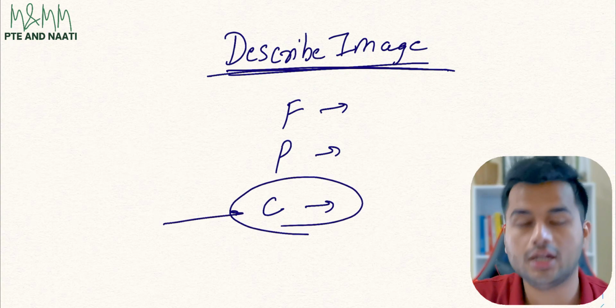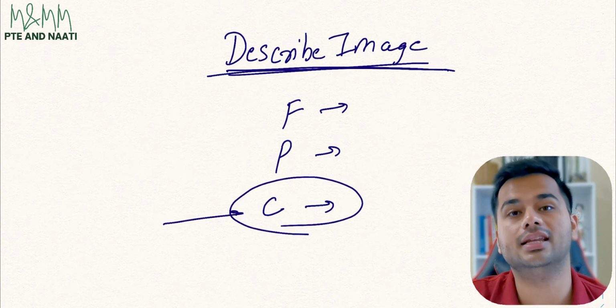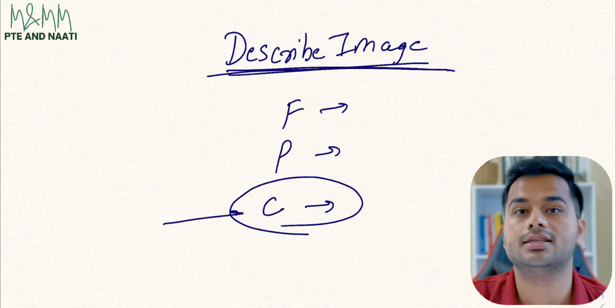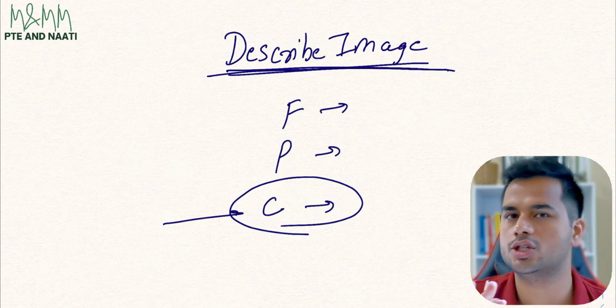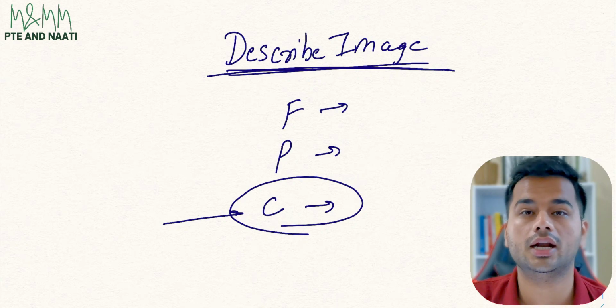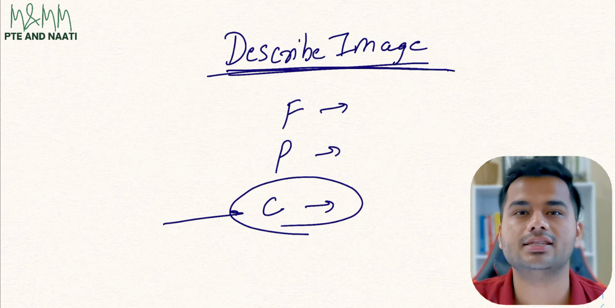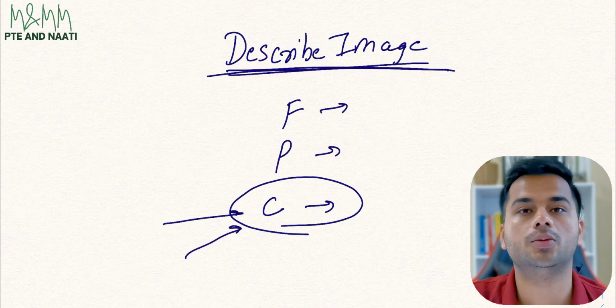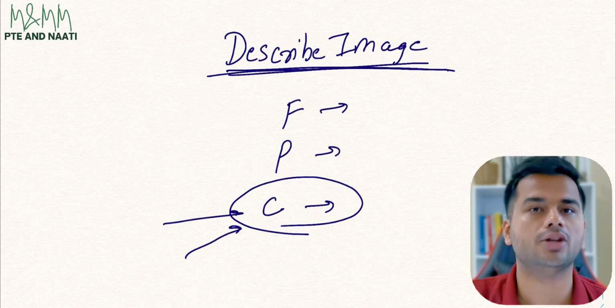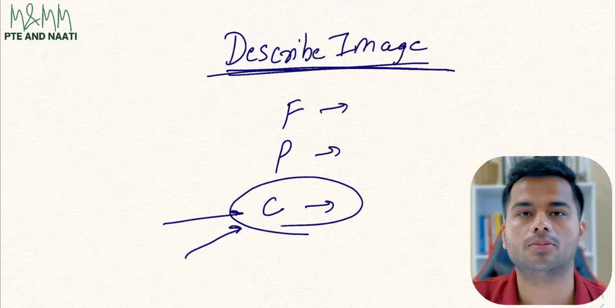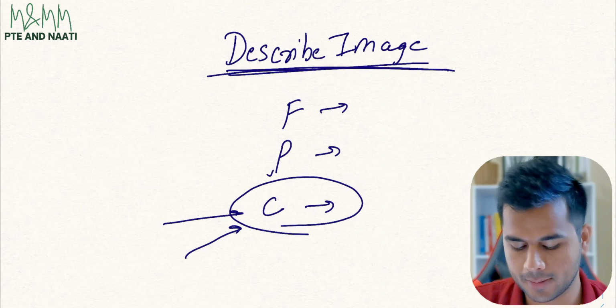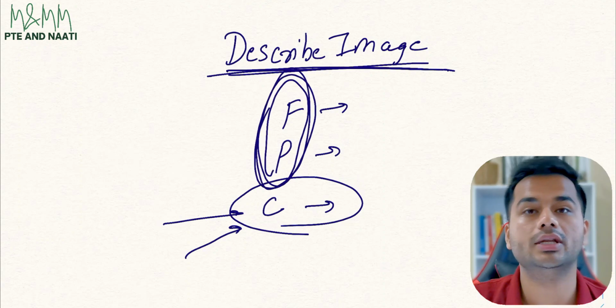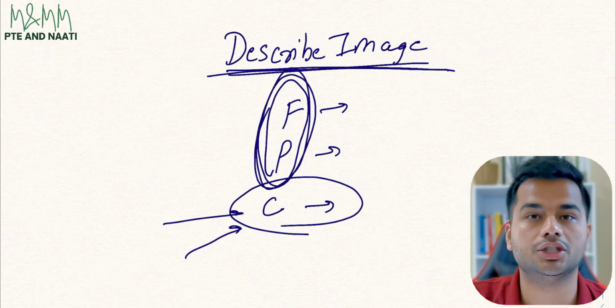Content in describe image is the least important component, as in even if you just have certain keywords out of the image, that's what all matters. Content doesn't mean that you have to analyze and actually describe the image. So whenever you want to practice describe image, the very first thing in your mind should be that content is not my main priority, but my main priority is fluency and pronunciation.